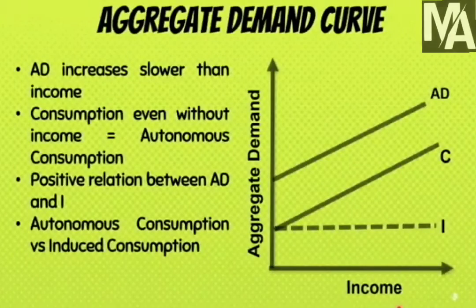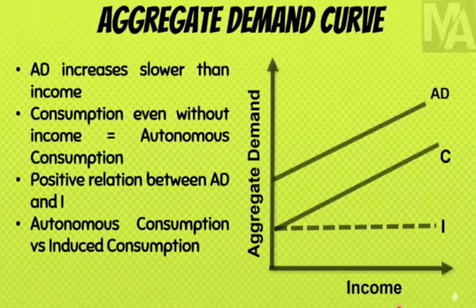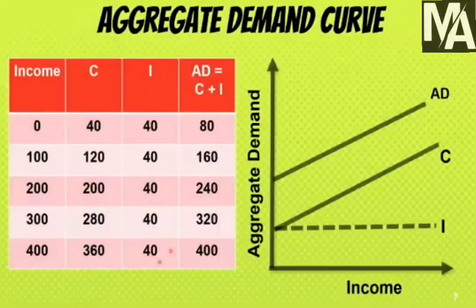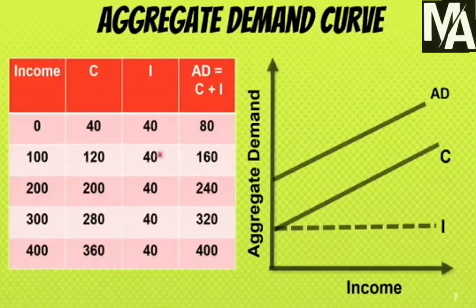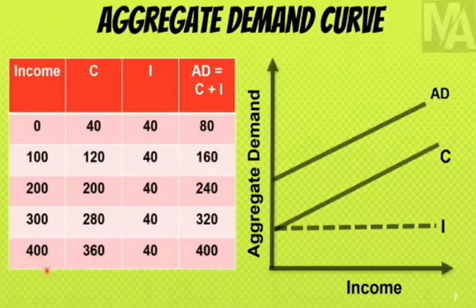From the aggregate demand curve, we have so many different things to study. The first thing is that AD, or aggregate demand, increases slower than income. That is what we have already seen in this chapter. Aggregate demand is increasing, but it is increasing at a slower rate than income, which means it began at 80, but instead of crossing 400, it is now meeting income at 400. And as income continues to increase, aggregate demand will fall below income.